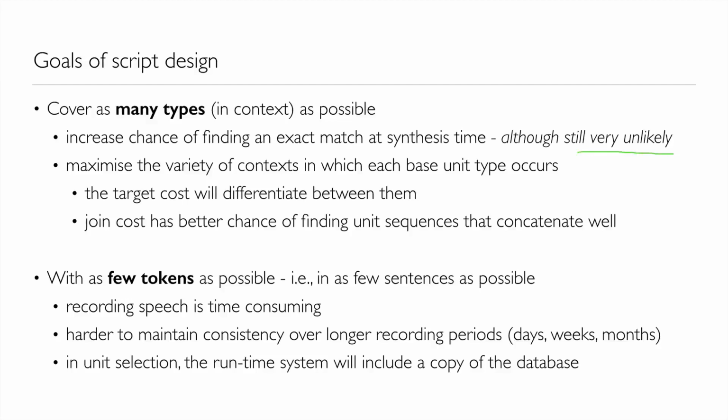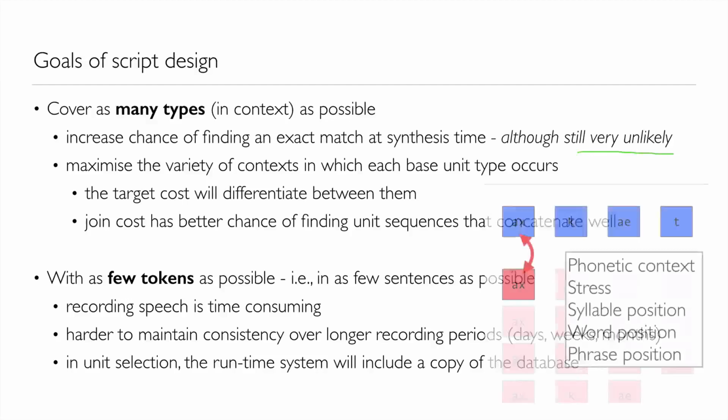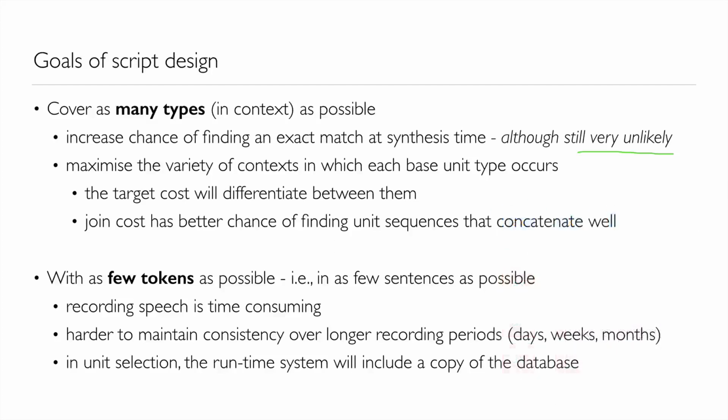And in fact, the point of unit selection is that we don't need an exact match between the specification of the candidate and the specification of the target. The target cost will quantify how bad the mismatch is, but the mismatch does not have to be zero. The target cost will rank and help us choose between various degrees of mismatch in the various linguistic features. Just as important then is that for each target position we have a list of candidates from which the join cost can choose, and the longer that list, then the more chance there is of finding sequences that concatenate well together.